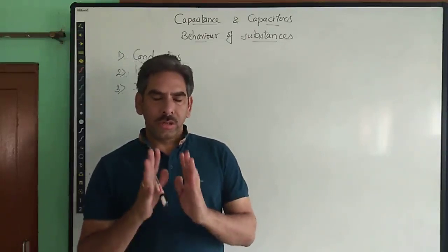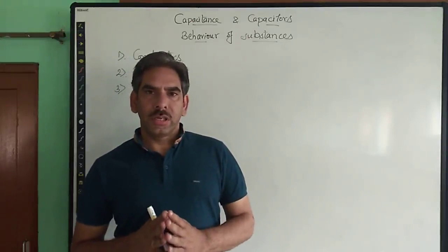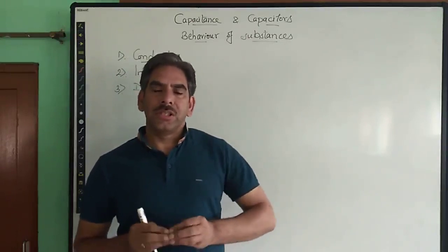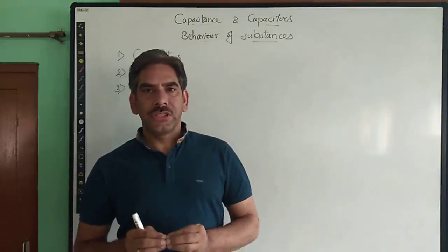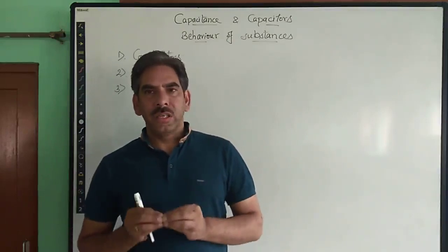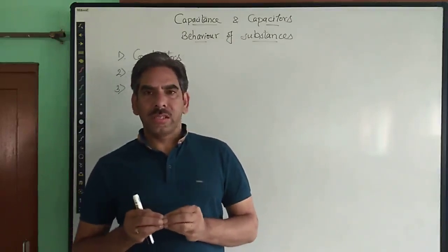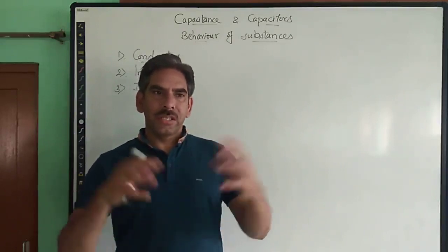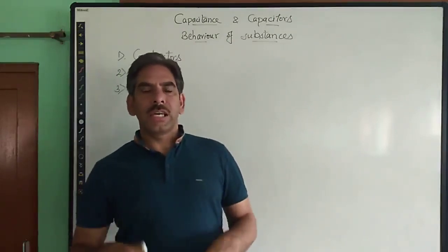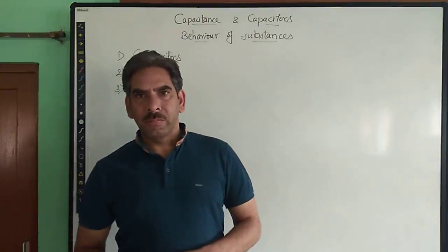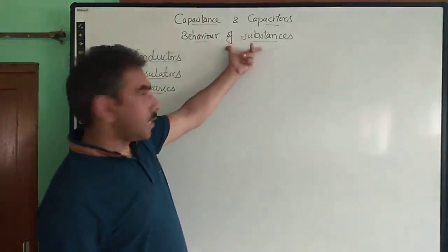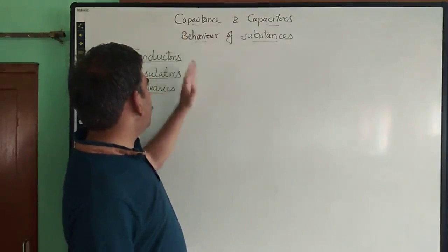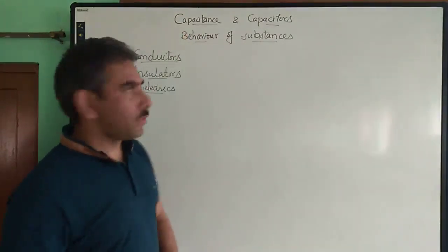For this part of your curriculum, we are taking two applications in the form of the capacitor and the Van de Graaff generator. To begin with, we will first understand the behavior of different substances or materials towards electricity, right? For this we know two kinds of substances, or three kinds of substances.